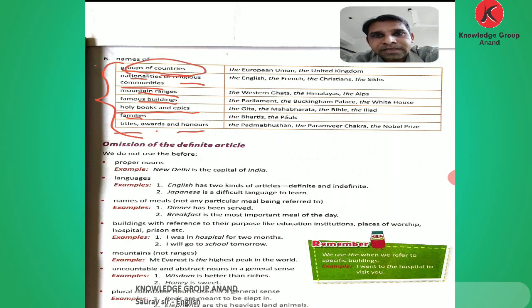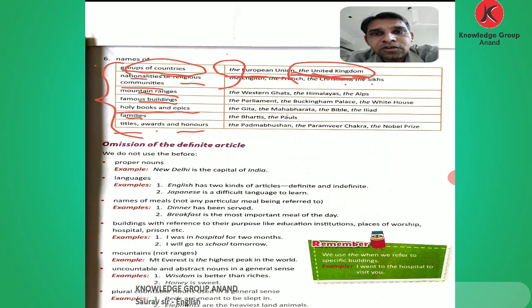Groups of countries: the European Union means there are so many European countries. To talk about the group of those countries, we use the before European. The United Kingdom: there are many countries in the United Kingdom, four countries, Scotland, England, and so on, the UK.